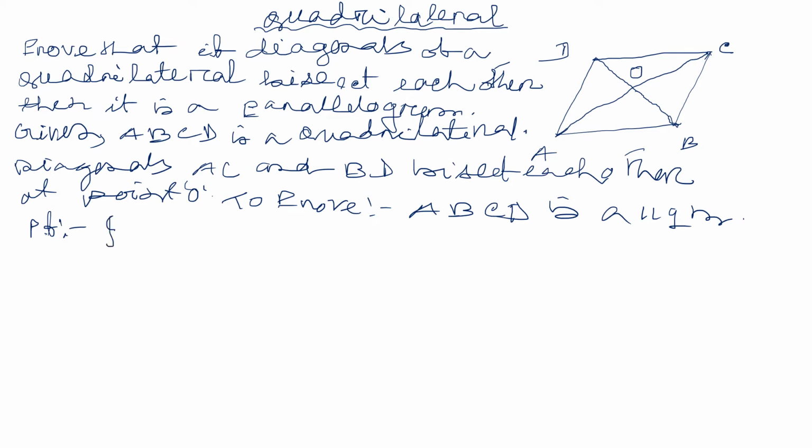In triangle AOD and triangle BOC, this one AOD and this one BOC.